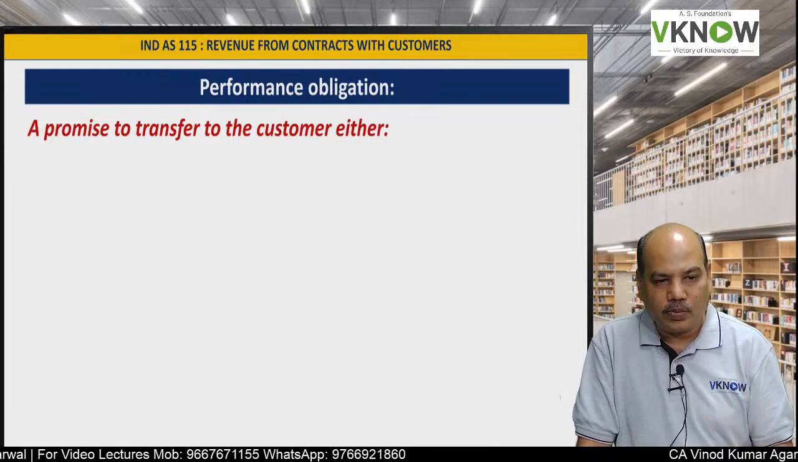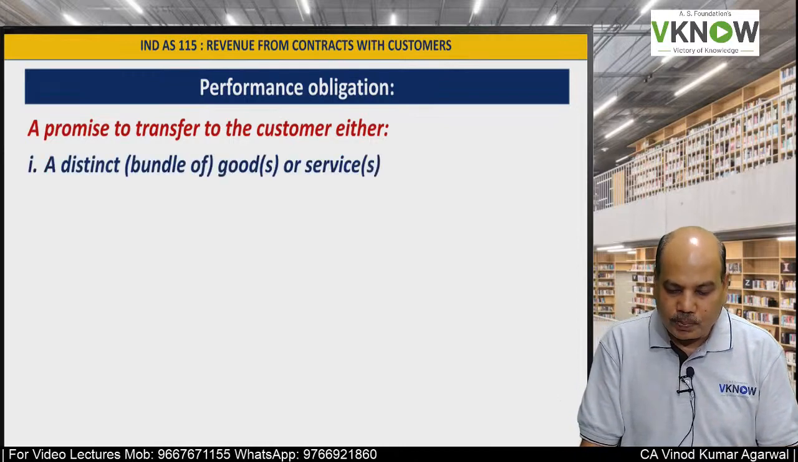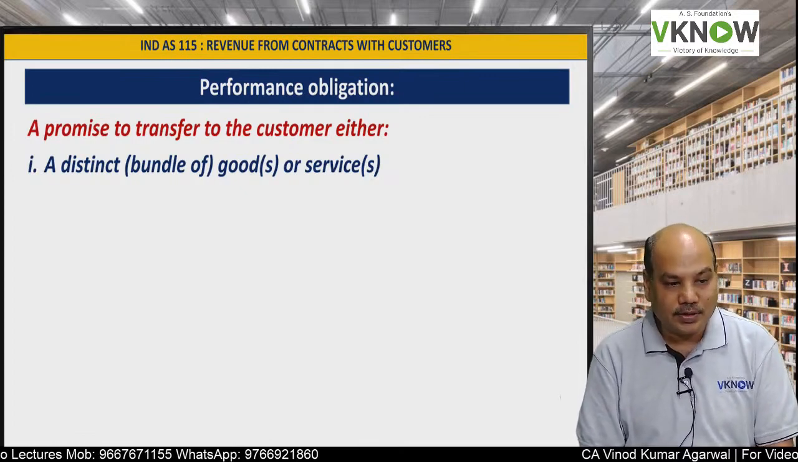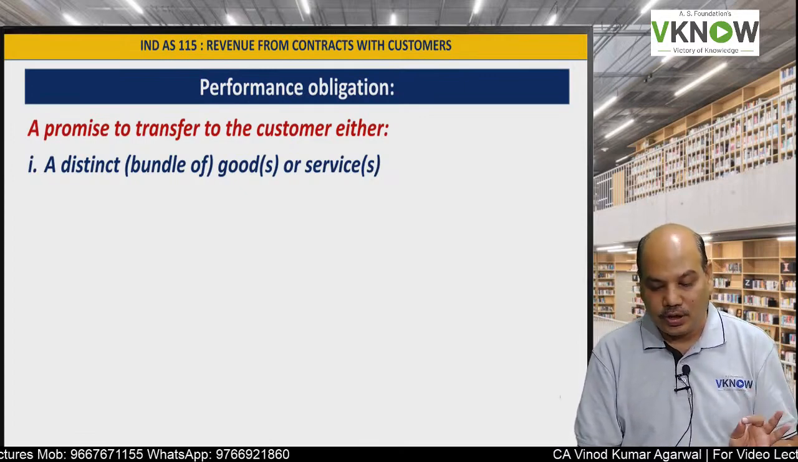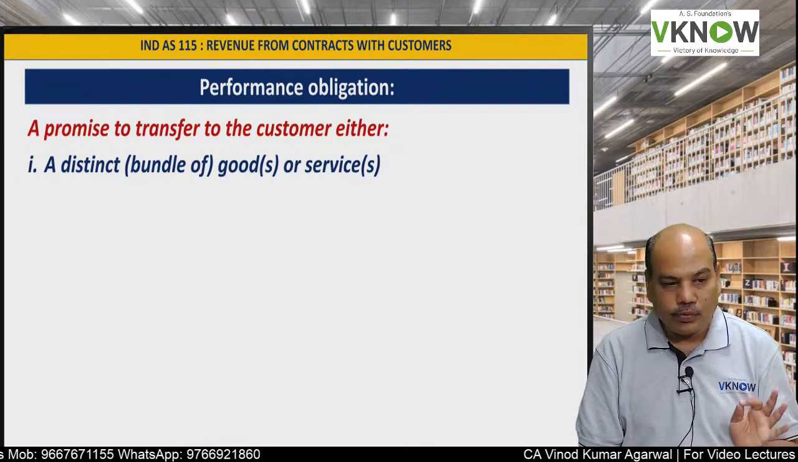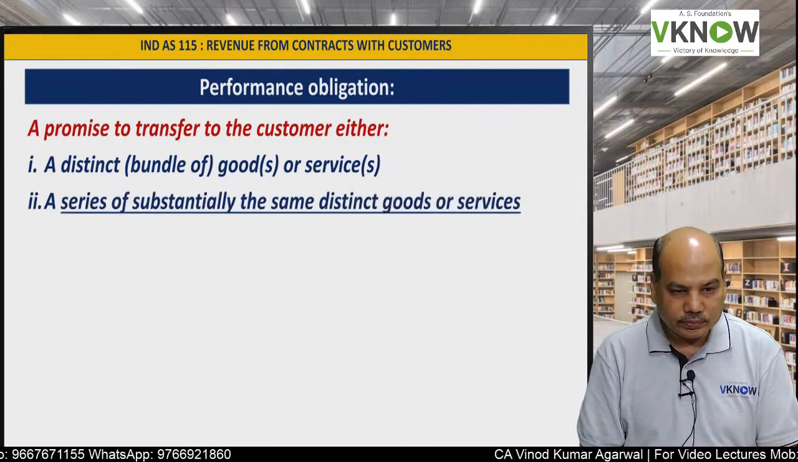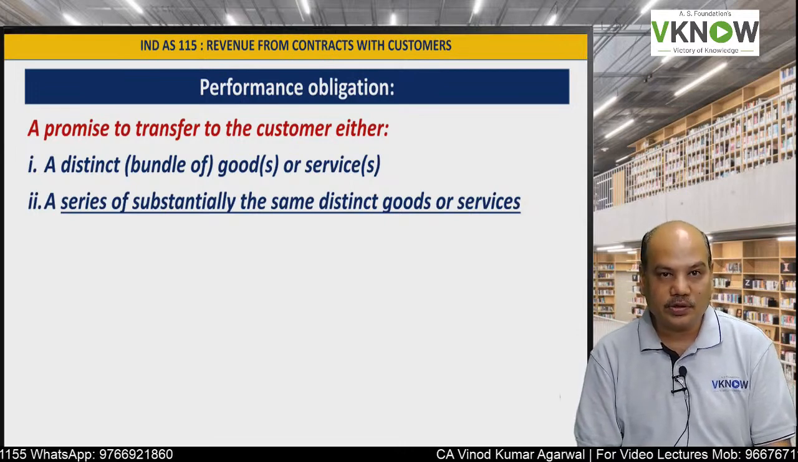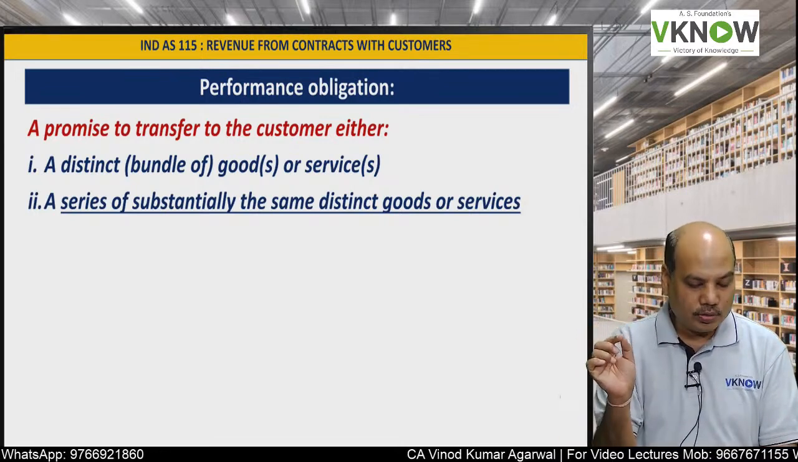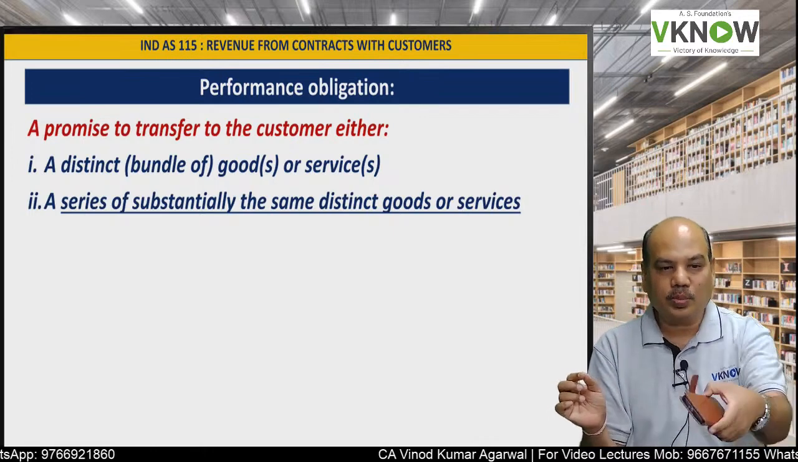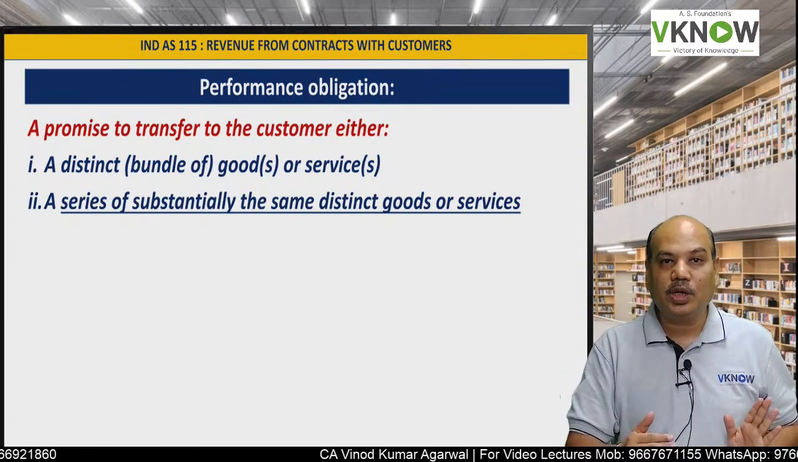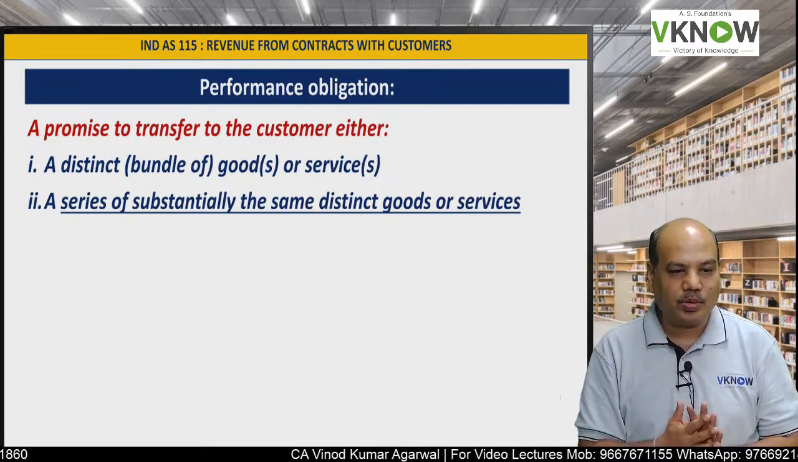What is performance obligation? Performance obligation means a promise to transfer to the customer either a distinct good or service, a bundle of goods or services, or a series of substantially the same goods or services. So either it can be one good: I sell you one mobile phone if I am a mobile phone dealer, or you have given me an order to deliver 2000 mobile phones.